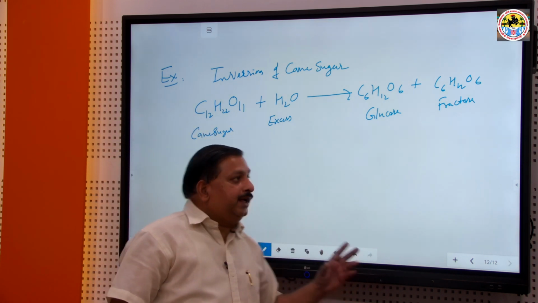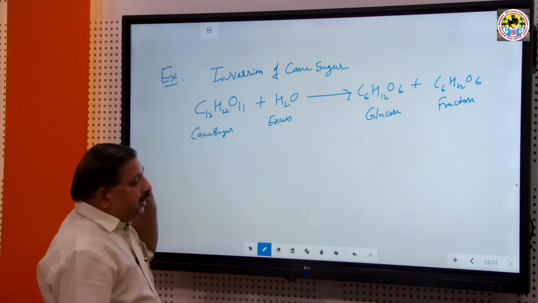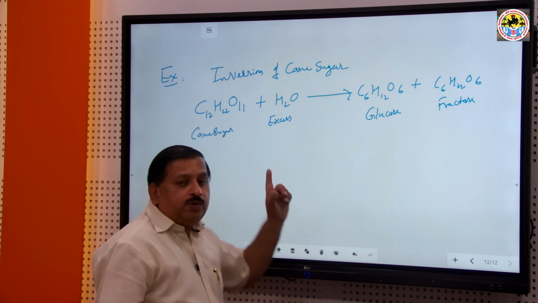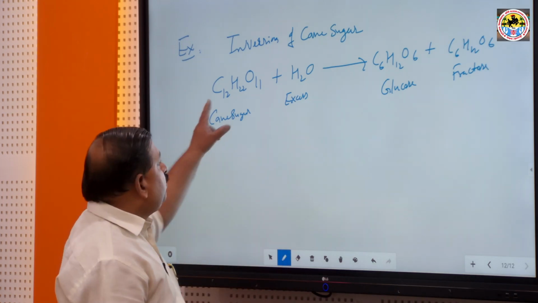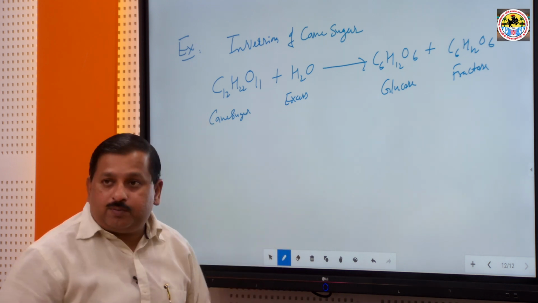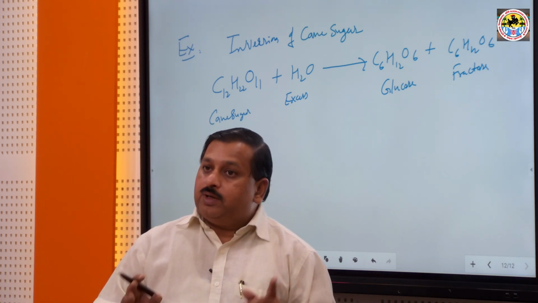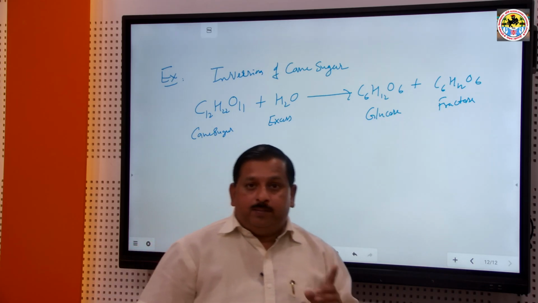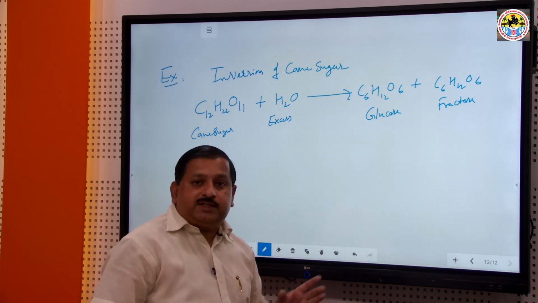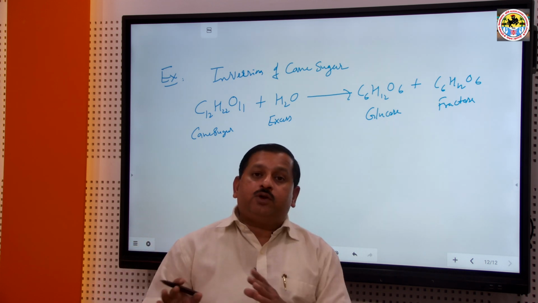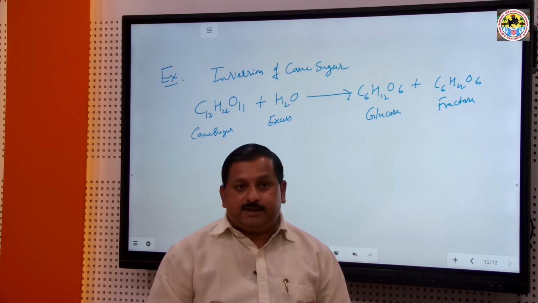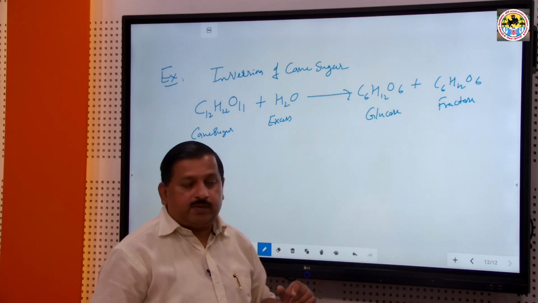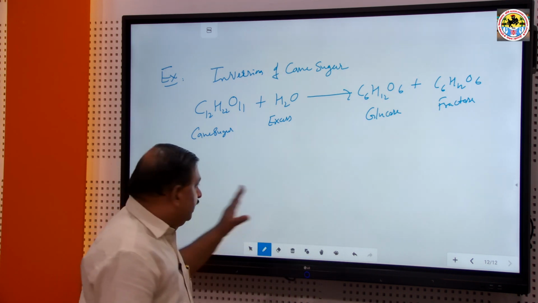So, this reaction is known as a first order reaction, but the molecularity of the reaction is 2, because two molecules participate in the reaction: one is the cane sugar molecule and the second is the water molecule. The molecularity is 2, but the order of reaction is only 1, because the water molecule is present in excess amount, so its concentration does not change, but cane sugar changes its concentration to form glucose and fructose. This inversion of cane sugar is one example.